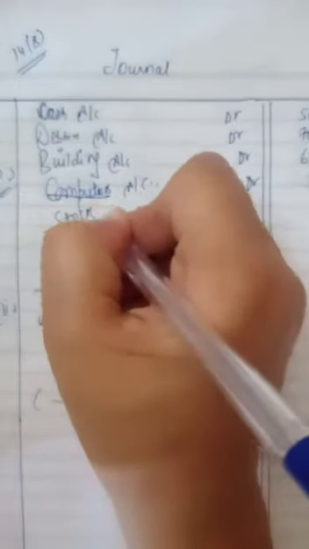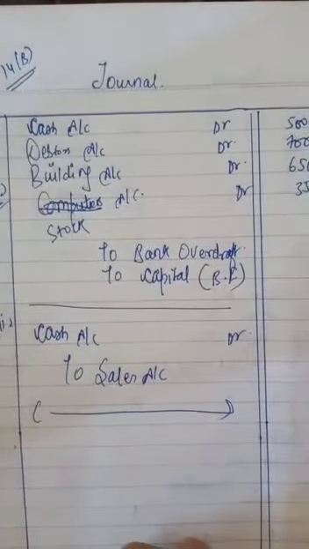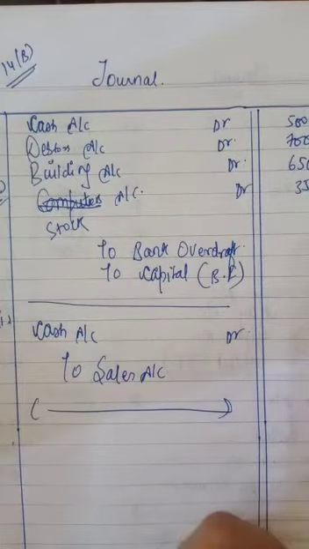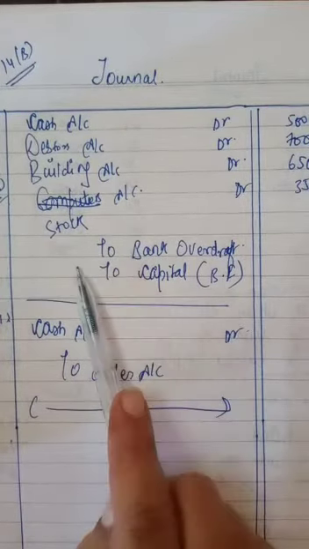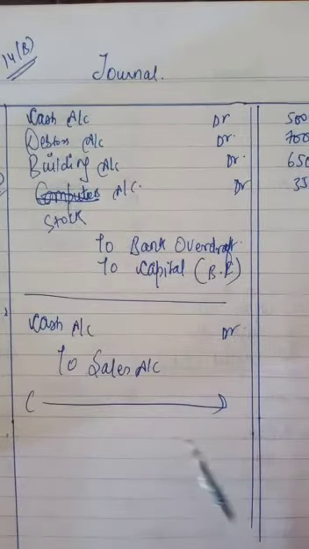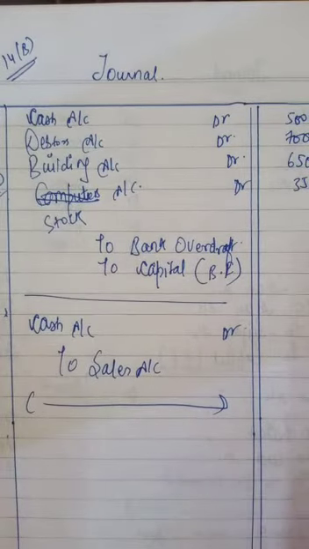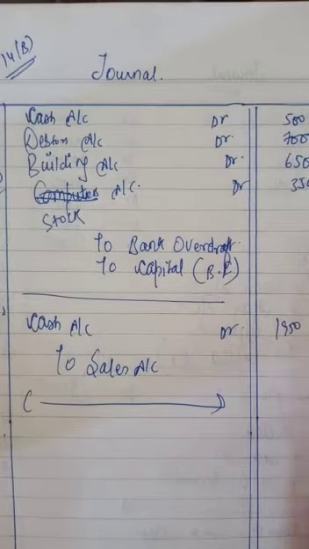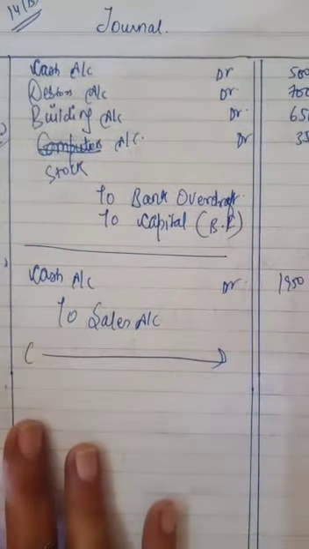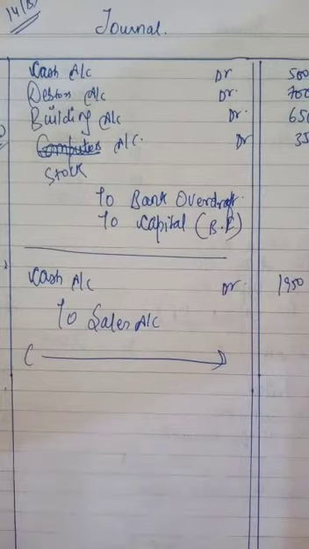And here also we have to write stock instead of computer, because he is a computer merchant. And for a computer merchant, computer is a stock. Here we will write stock and here also we will write sales. Cash account debit to sales account 1,950. This was your B part of the 14th illustration.